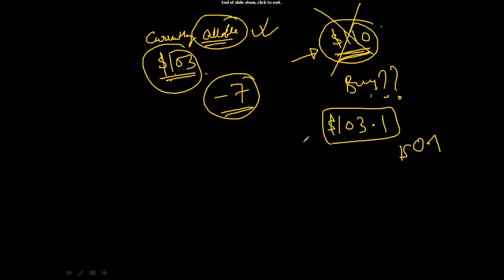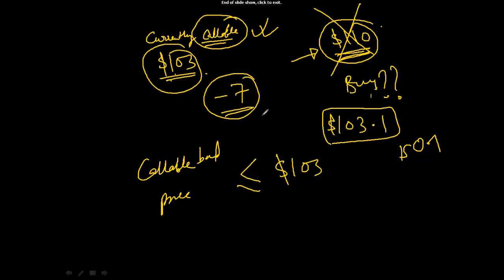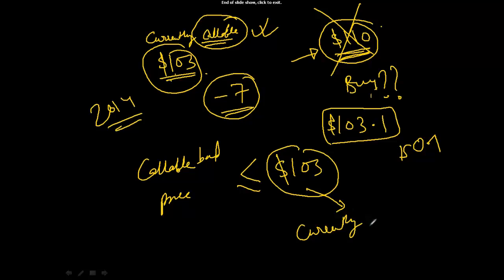So what we say is the callable bond price will always be less than or equal to $103 when it was in 2014, or we say that the callable bond price is always less than or equal to the currently call price. Because you know that the call price changes, right? Between 2014 and 17 it is 103. After that it is 101. So between 2014 and 17, the callable bond price will be less than or equal to 103.